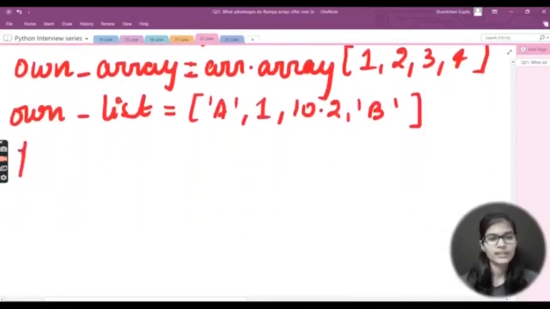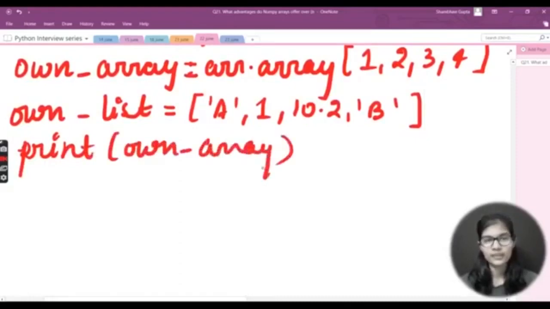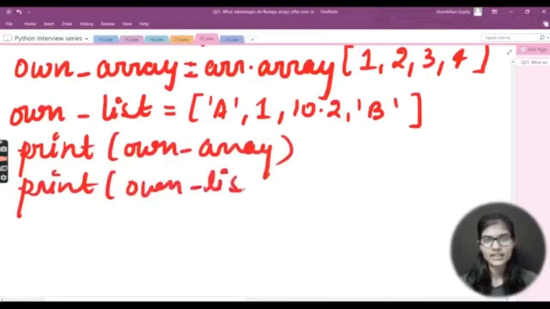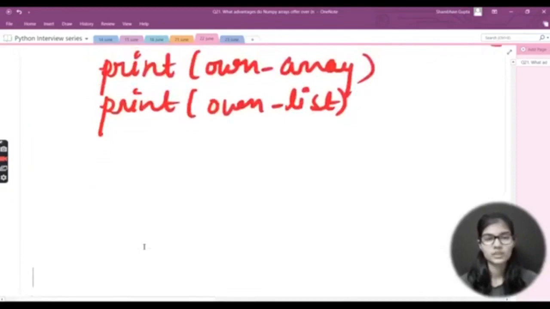And for printing, the procedure is absolutely the same. Inside the print statement, you will be writing own_array, and for the list we'll be writing print own_list. That is absolutely the same. The only difference comes in the storing of the data types: in arrays you can store only a single data type, but in a list you can store any number of data types, whichever you want.